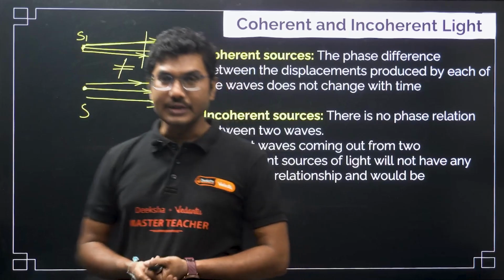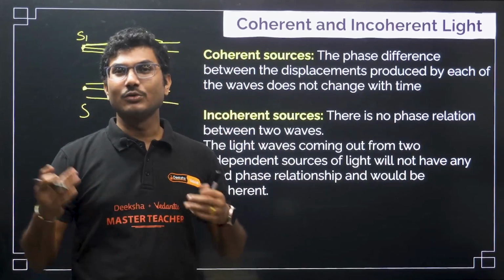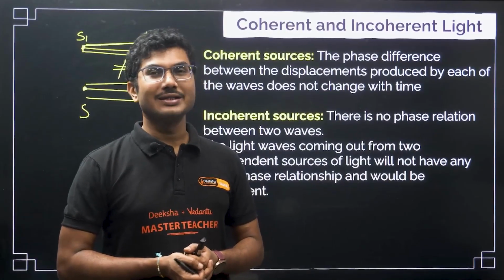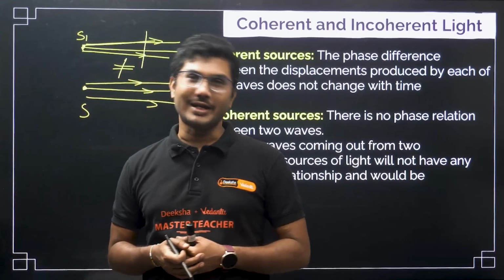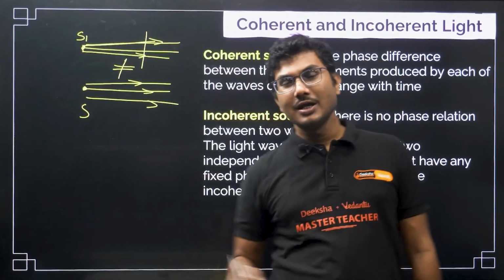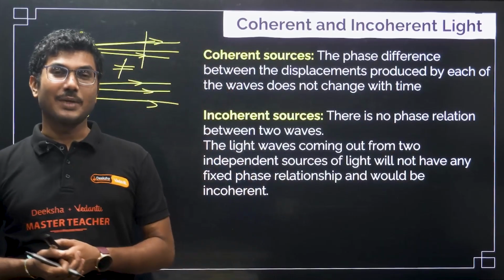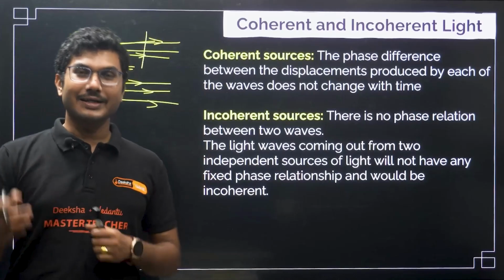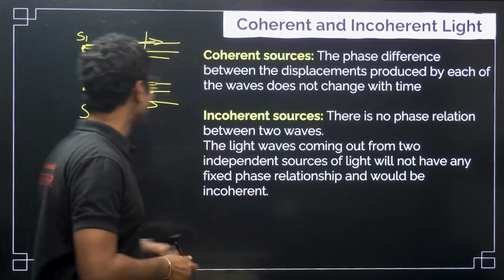The easiest way is to take a single source of light and then split it into two parts, then you will get two coherent sources of light. Young's double slit experiment, we will talk about that in the next class. There we will have two sources of light. Young was a very smart person. He took one laser source and divided it into two parts, and then he got two coherent sources of light.